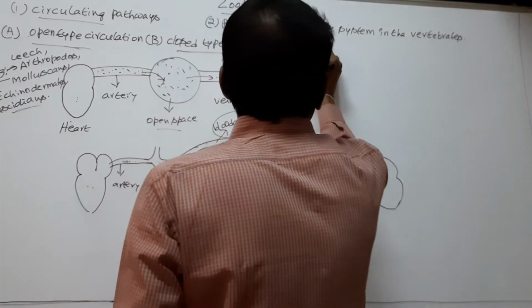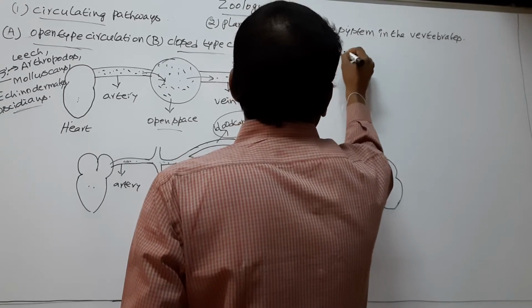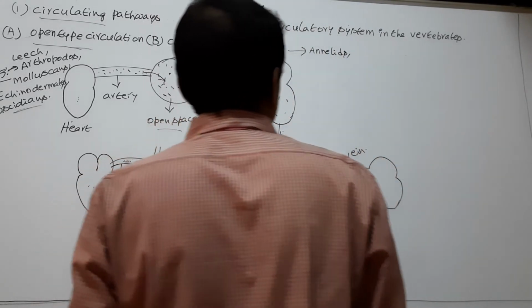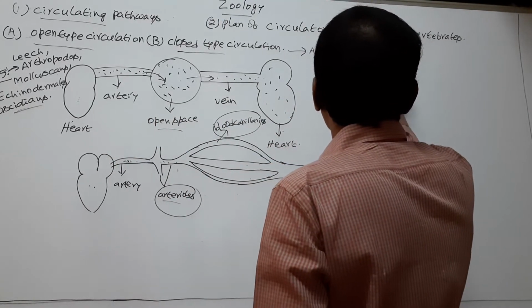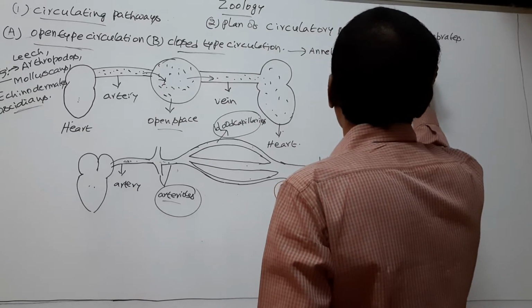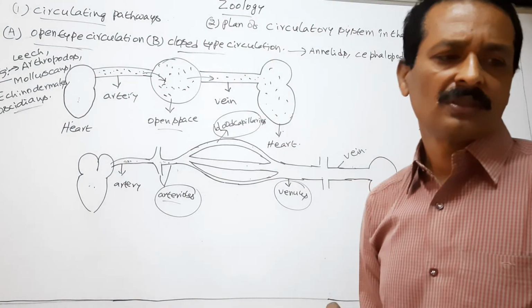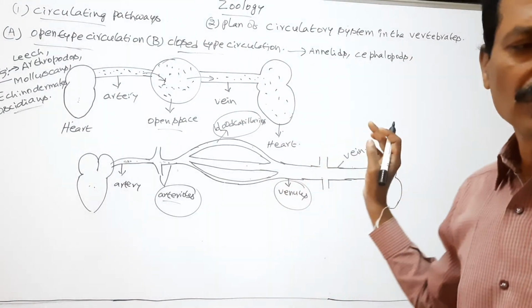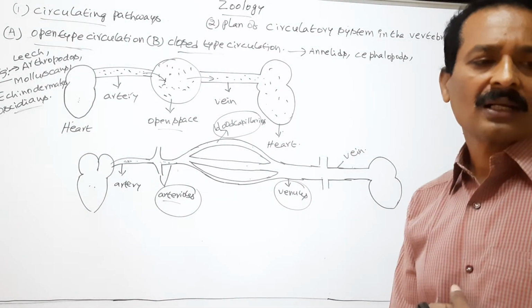Example, annelids, cephalopods. Cephalopods are molluscans. So, annelids and cephalopods are non-chordates.